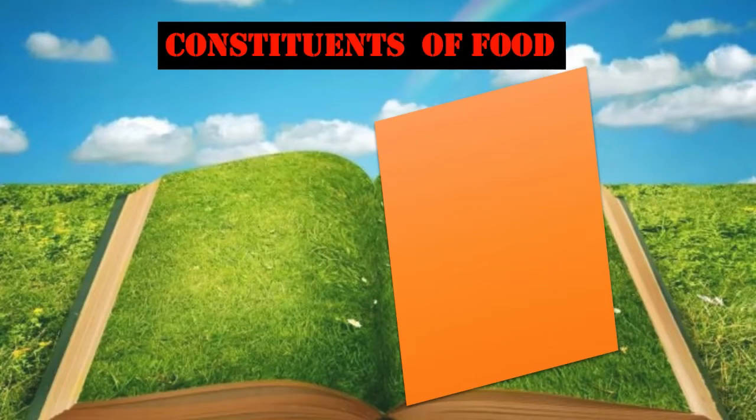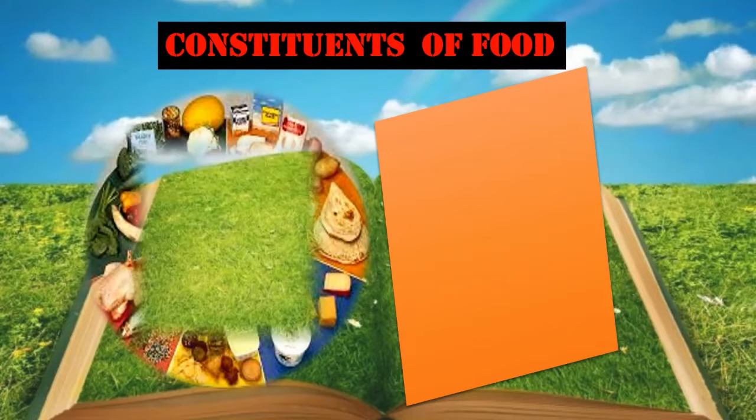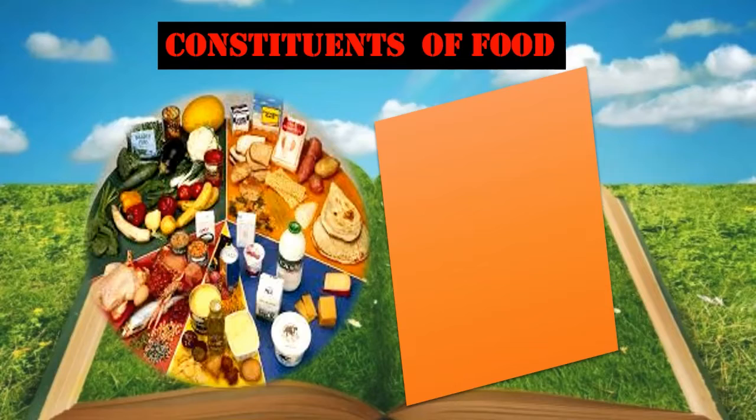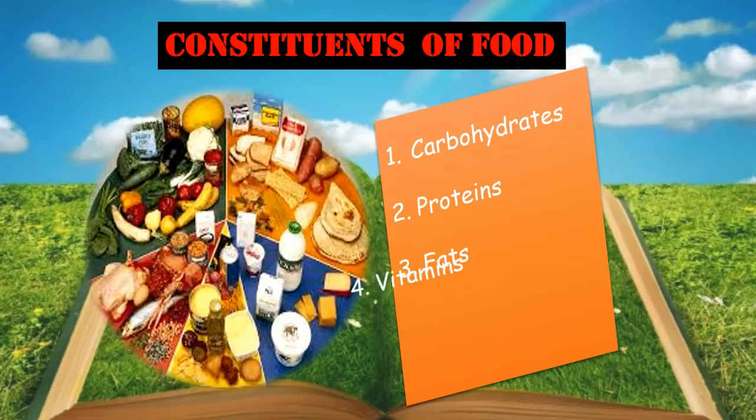Now, as we learned, the constituents of food are very important. Whatever you eat first gets digested in your body and then gets absorbed into your blood. What is getting absorbed? The constituents of food, the things present in your food, like carbohydrates, proteins, fats, vitamins and minerals. These are the main constituents of food.